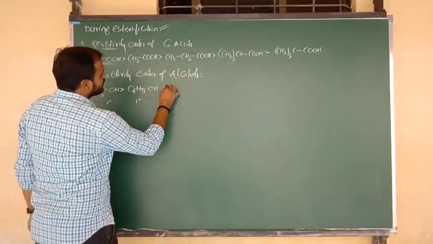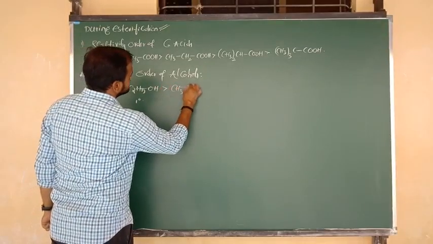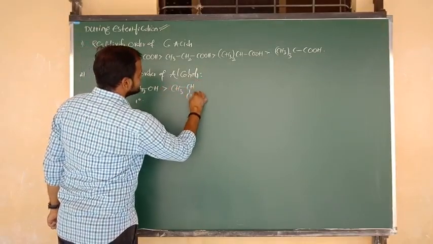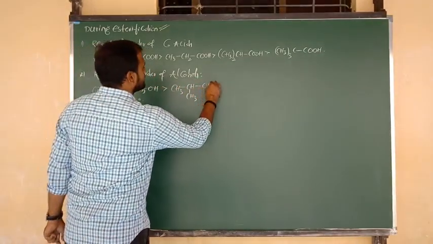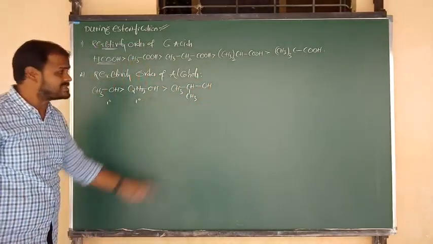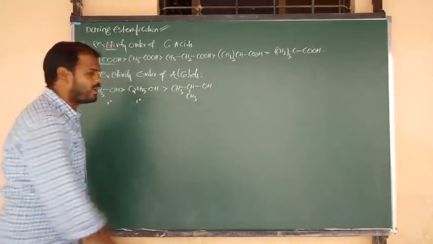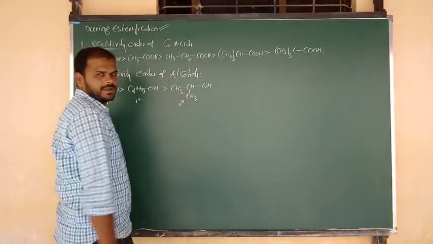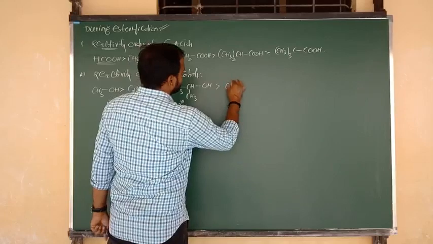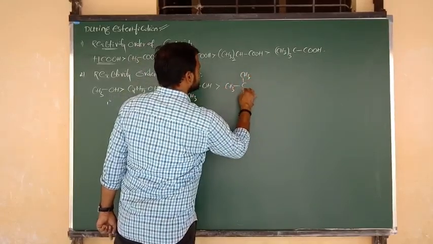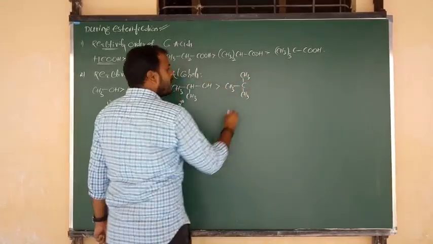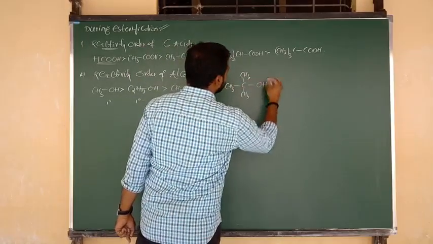After that I am going to consider the secondary alcohol, CH3 bonded to CH, again CH3 below the plane, connected to OH. What is the name of the substance? Isopropyl alcohol. Its nature is secondary. Next we can consider the tertiary alcohol, CH3 bonded to C, with CH3 above the plane and CH3 below the plane, connected to OH.